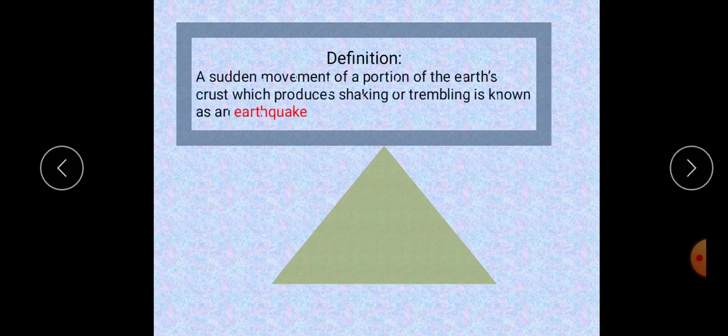A sudden movement of a portion of the earth's crust which produces a shaking or trembling is known as an earthquake. What is earthquake? That is a sudden movement of the earth crust. That is called earthquake, isn't it? Okay. Earthquakes may cause widespread damage to life and property, isn't it? The damage is very heavy.